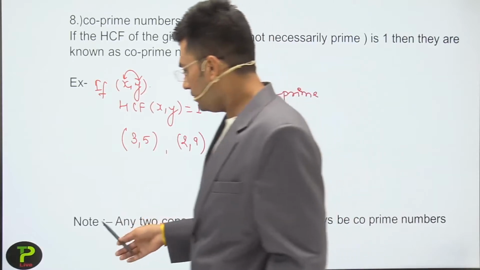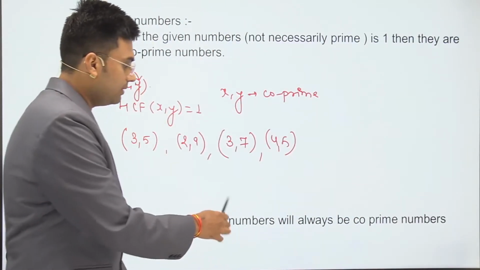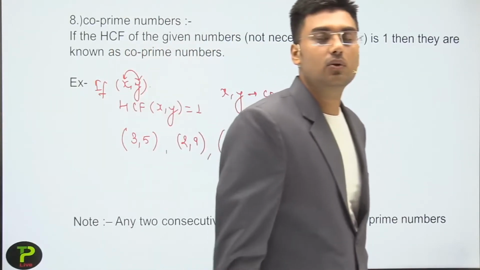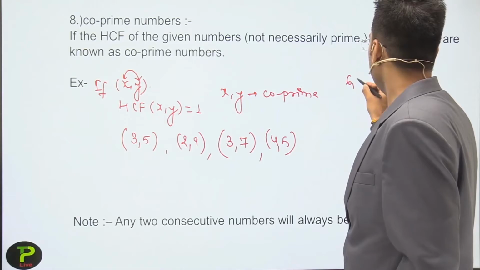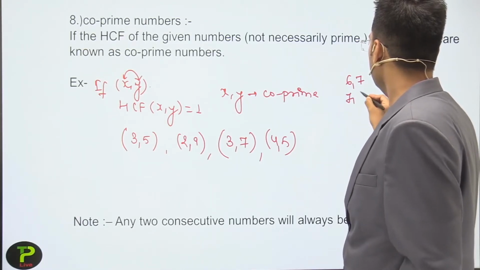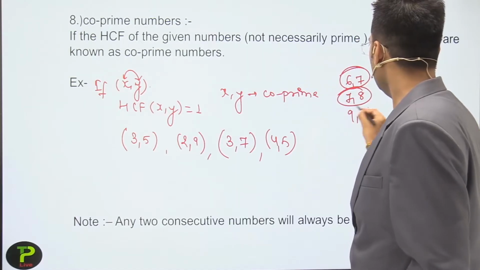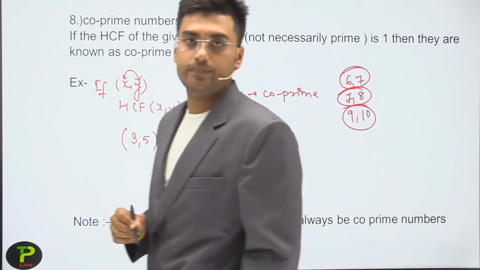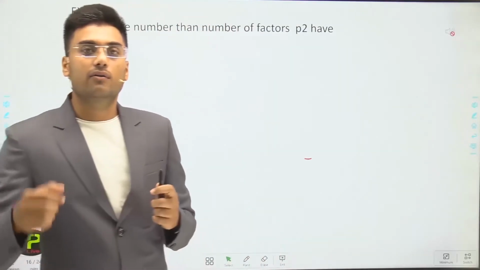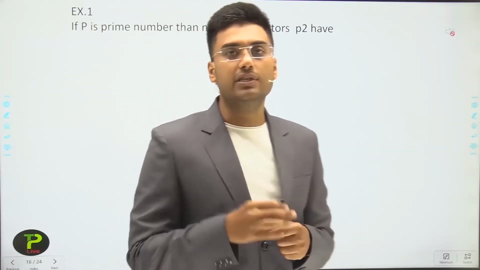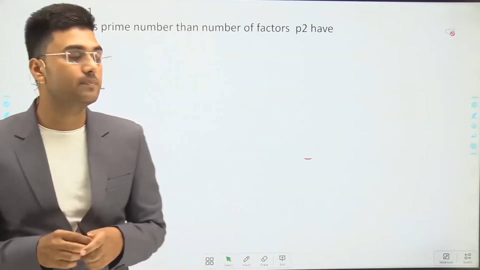And dear students, one point should be noted here: two consecutive numbers are always co-primes. For example, 6 and 7, 7 and 8, 9 and 10, these are all examples of co-prime numbers. Next slide is for questions. Now we will discuss very important questions which were asked in various types of Olympiads in previous years.